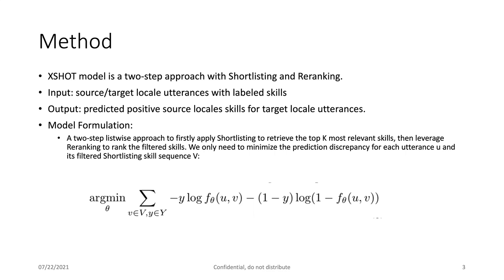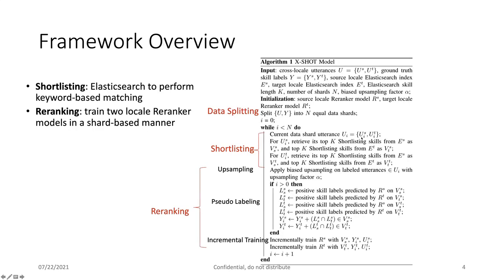So therefore, in the second re-ranking stage, we only need to minimize the prediction discrepancy for each utterance and its filtered shortlisting skill sequence. The loss function is shown below. It is a listwise, sequential cross-entropy loss. And the framework overall is written in the pseudocode here.